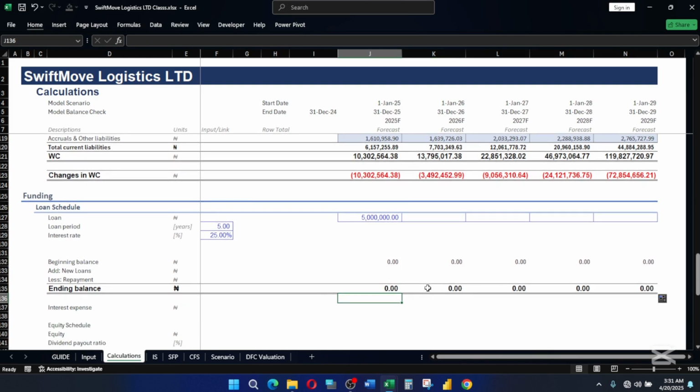That's the first question we are going to ask ourselves. What is our new loan? Our new loan is this amount. When you do that, you just click here, link it in. Now you can see, because I've already linked all these values and all the formatting, that's why we have this filling.